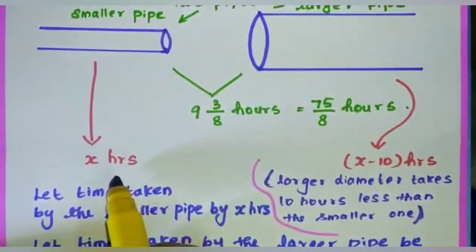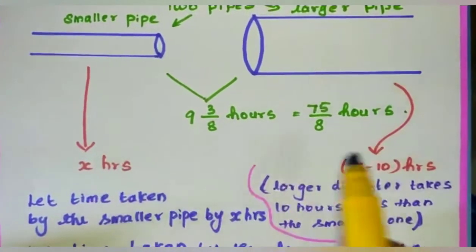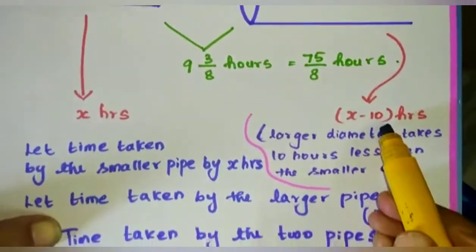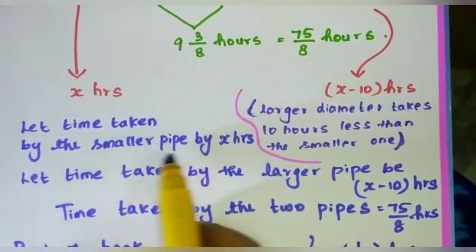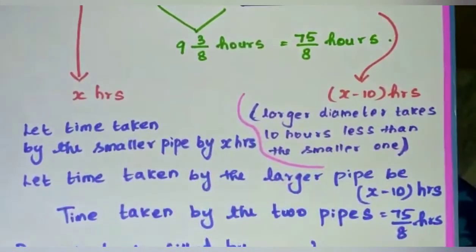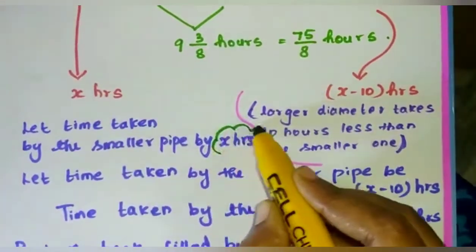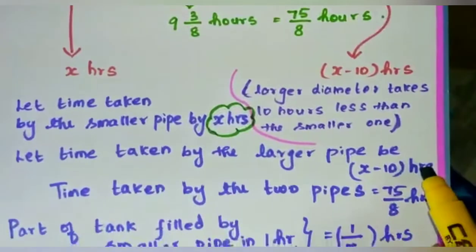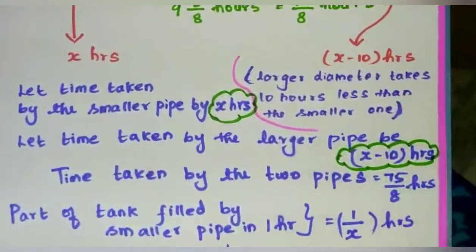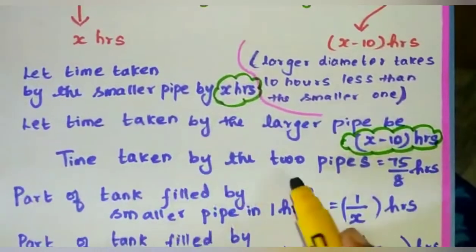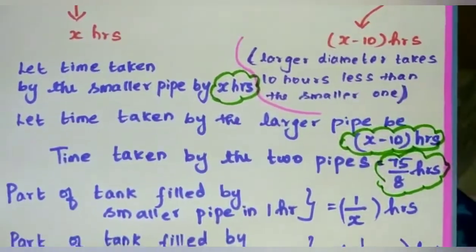So I am going to take this time taken by the smaller pipe be x and the larger pipe be x minus 10, and you have to write first the time taken by the smaller pipe be x hours, and then time taken by the larger pipe is x minus 10 hours, and then the time taken by the two pipes is 75 divided by 8 hours.